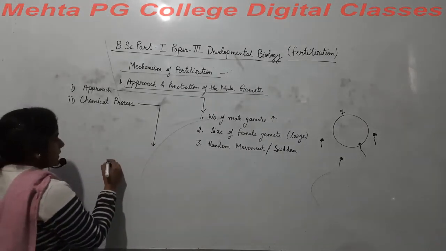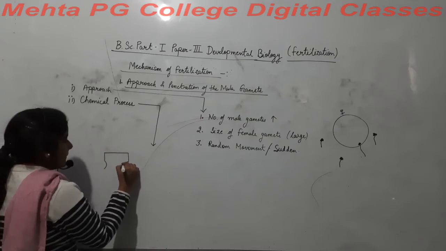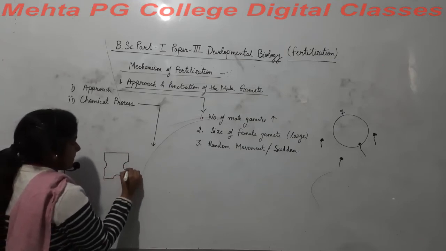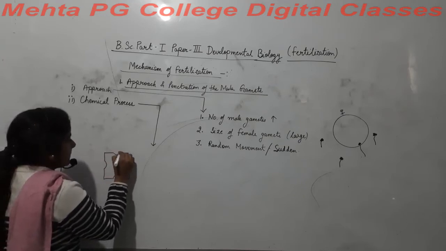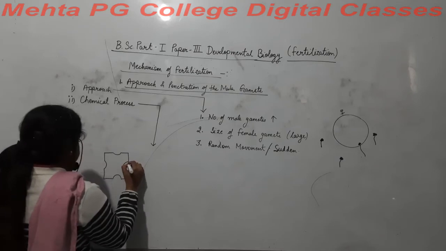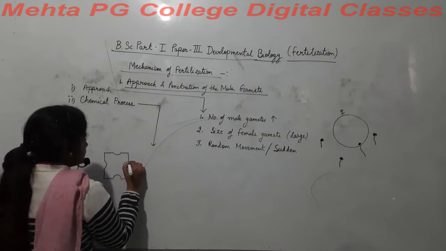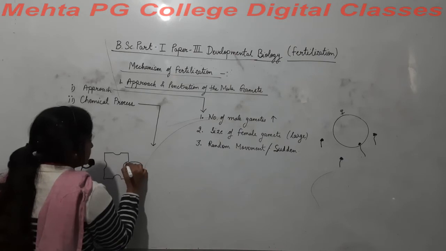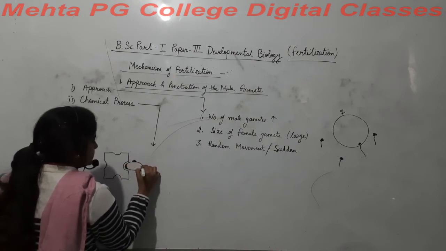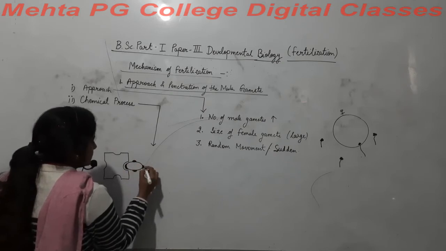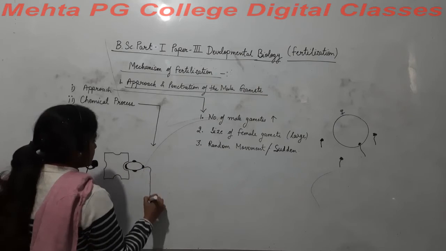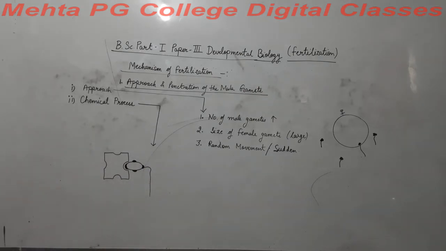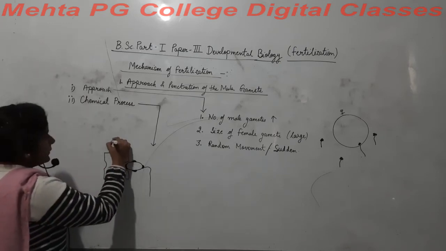And firstly, we will see the diagram of the chemical process. So, we are observing the diagram.